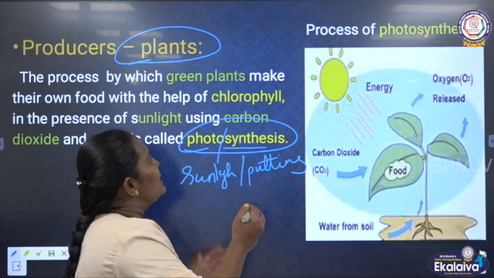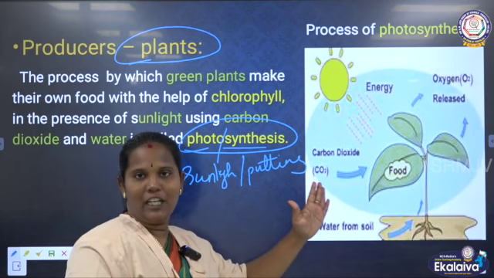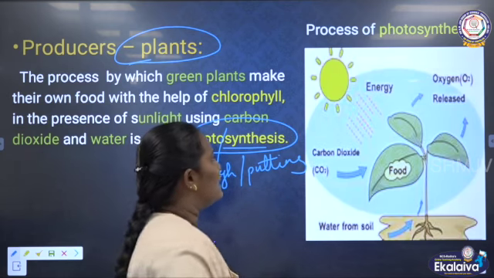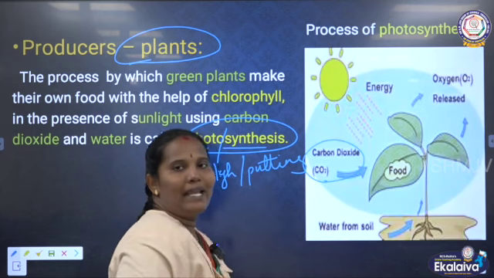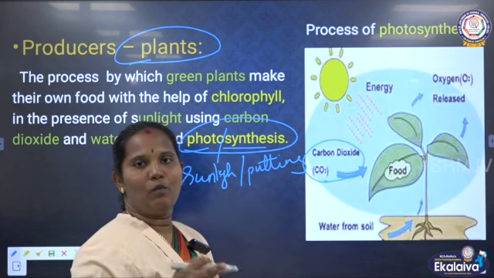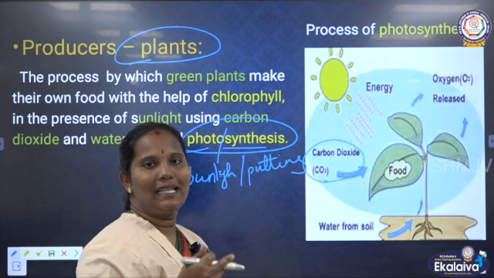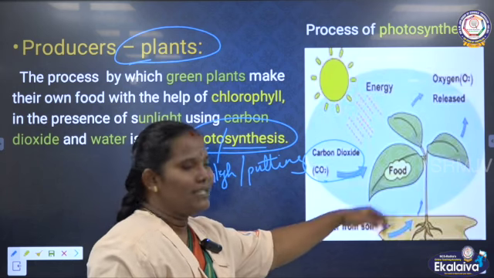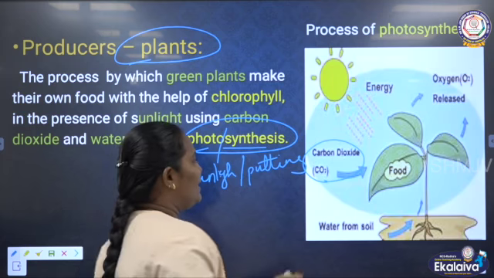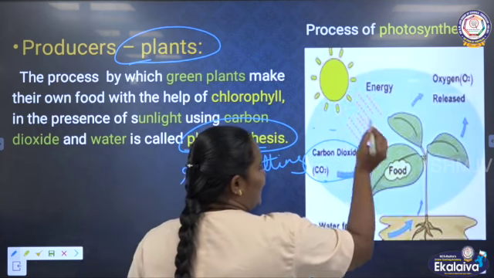What are the things the plants need for photosynthesis? First of all, they need carbon dioxide. Animals and human beings let out carbon dioxide during exhalation, so the plants can get this carbon dioxide from their surroundings.